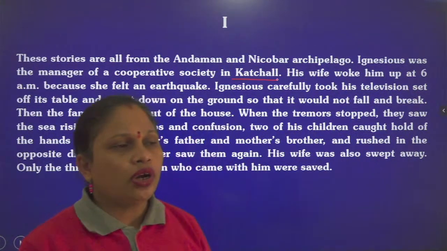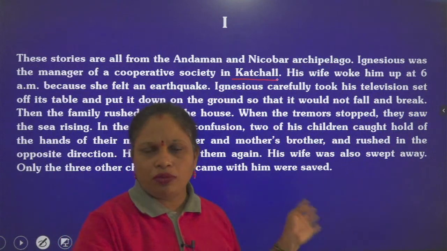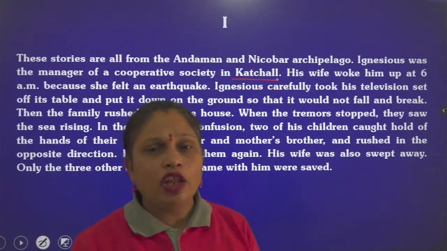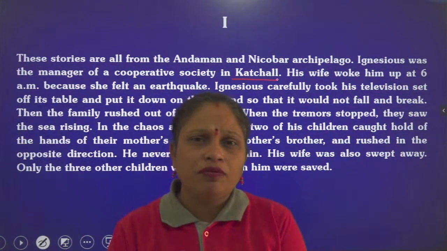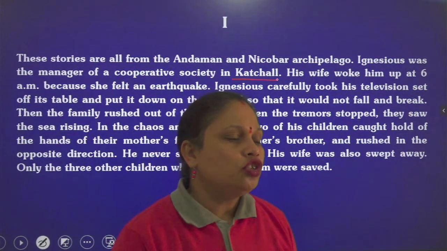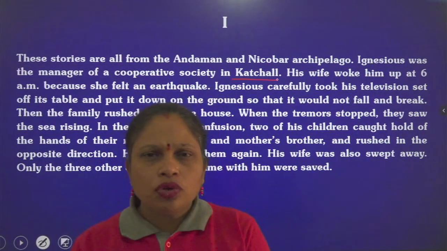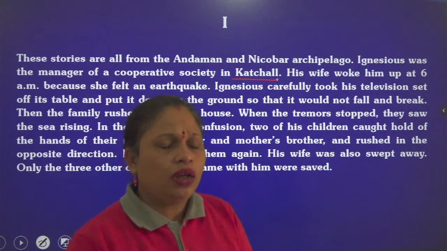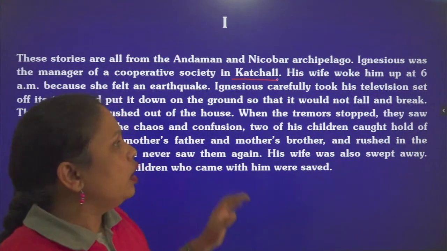He thought if it's a simple tremor and not going to be very destructive, they would run from the house and save their lives. But the valuable things like the TV, how would he save them? He would protect them from economic loss. So very first he took that TV from the table and kept it on the floor, so that in the vibration and shaking it would not fall down and would be saved. After that,